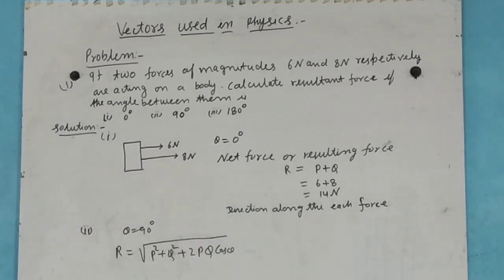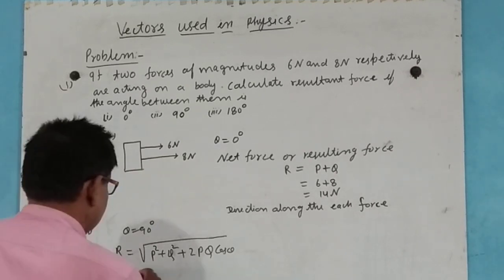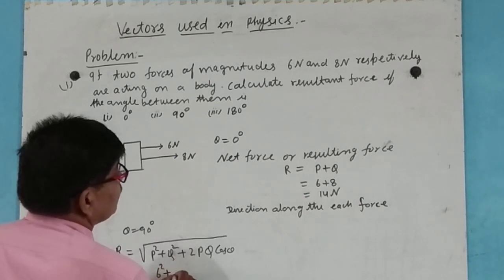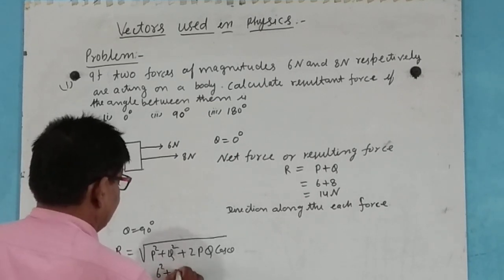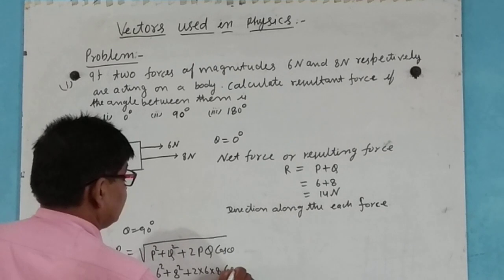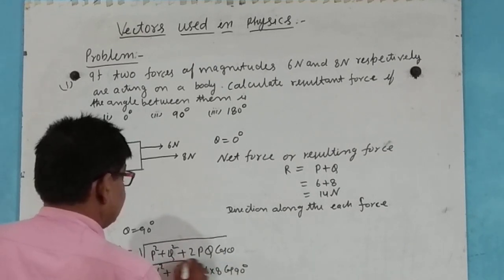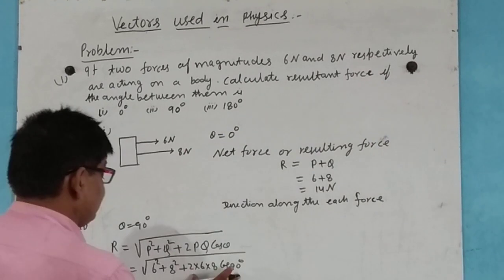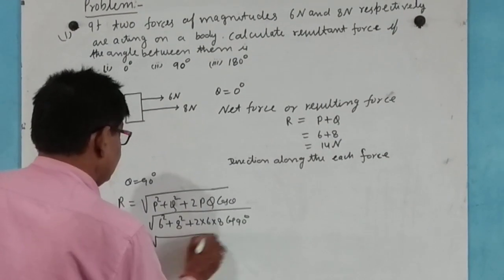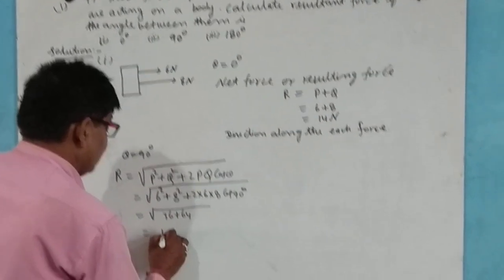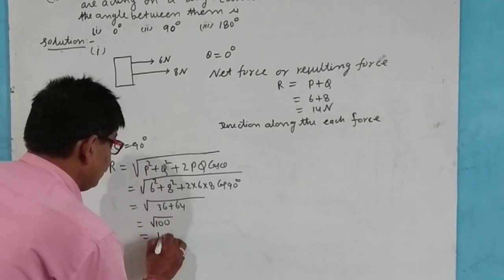That is 6 square plus 8 square plus 2 into 6 into 8 into cos 90 degree. Cos 90 degree equals 0, so this becomes 0, and 36 plus 64 is 100. That is equal to 10 Newton.